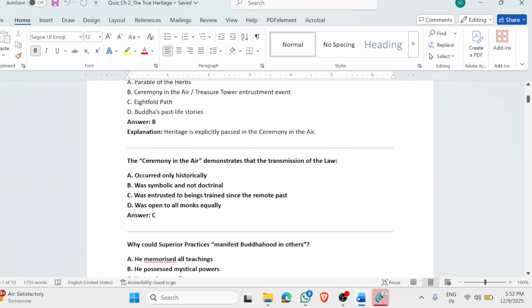The ceremony in the air demonstrates that the transmission of the law was entrusted to one trained since the remote past. There were a lot of other bodhisattvas available in that ceremony in the air. However, Shakyamuni Buddha, in the presence of Many Treasures Buddha, passed on the baton only to Bodhisattva Superior Practices, because Shakyamuni had taught and trained him since the remote past. The other bodhisattvas were trained for the former and middle day of the law, but he was the only one trained for the latter day of the law. And he was not trained in that lifetime, but in the remote past.